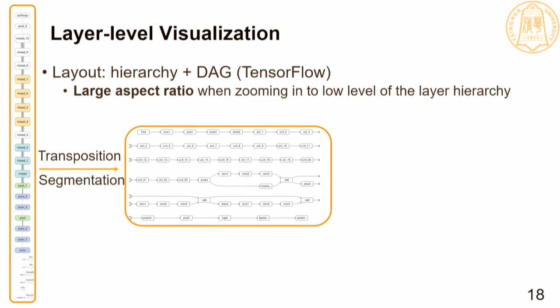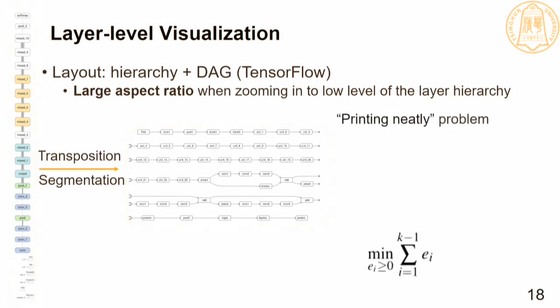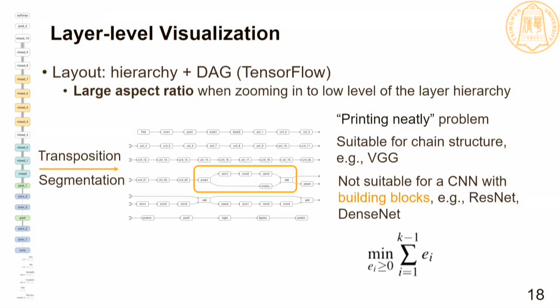So, inspired by a segmented timeline, for example, a calendar, we segment the network and generate a horizontal layout with a better aspect ratio. We formulate the segmentation problem as a pretty-printing problem to minimize empty space at the end of each line. But this method is not suitable for a CNN with building blocks, which are contained in state-of-the-art CNNs. So we add a regularization term for penalizing a segmentation scheme that cuts a building block into two parts.